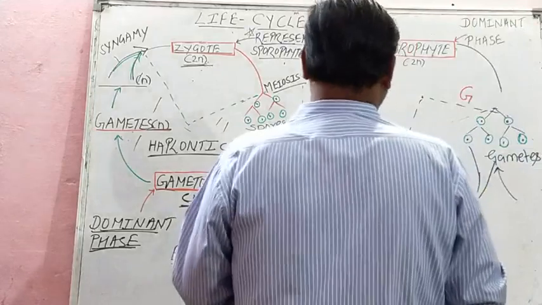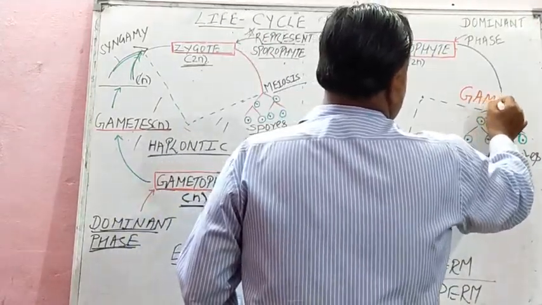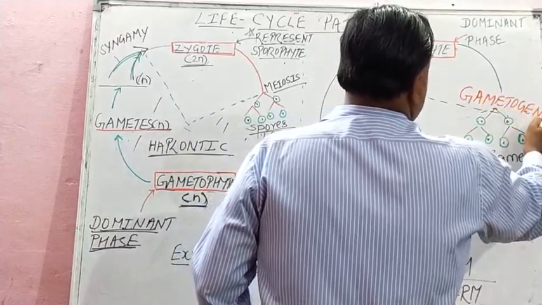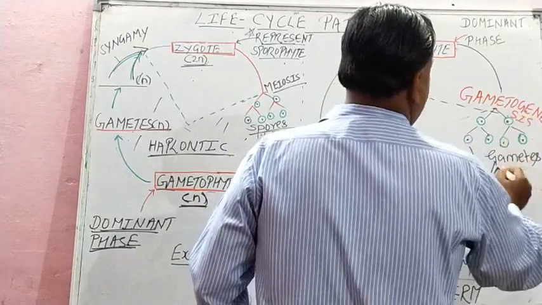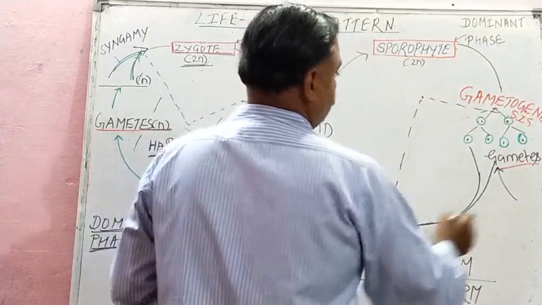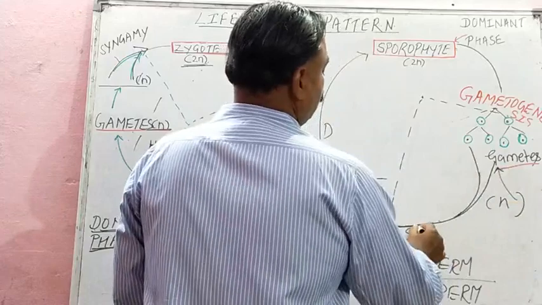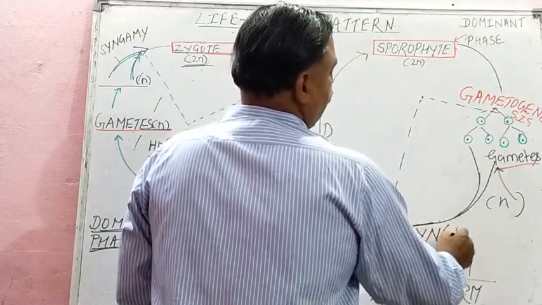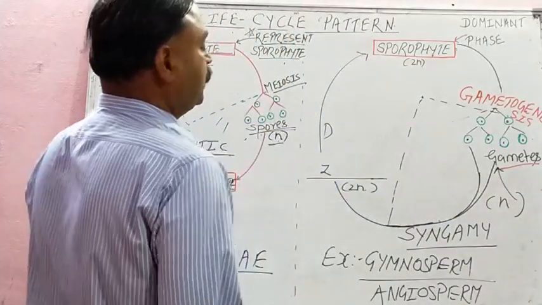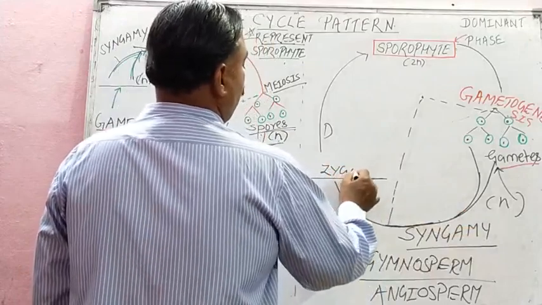and then the 2N will go through gametogenesis in angiosperm. Gametogenesis will produce gametes. This is haploid. These gametes will go through syngamy. As soon as we write gamete, remember syngamy or fertilization, and syngamy or fertilization will produce zygote.